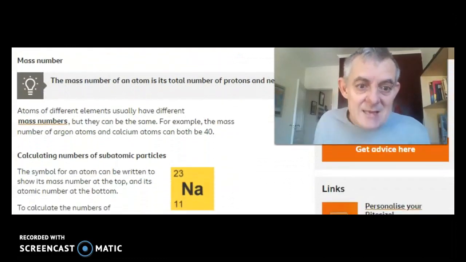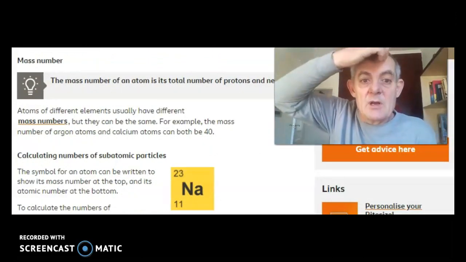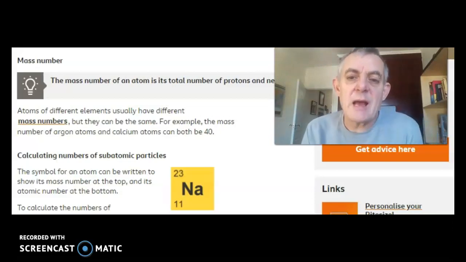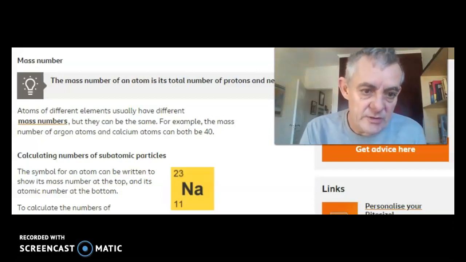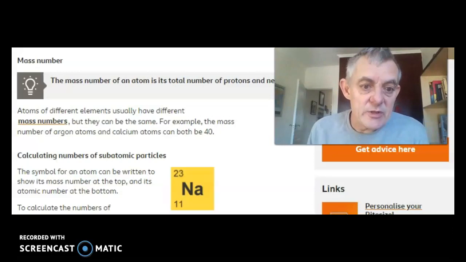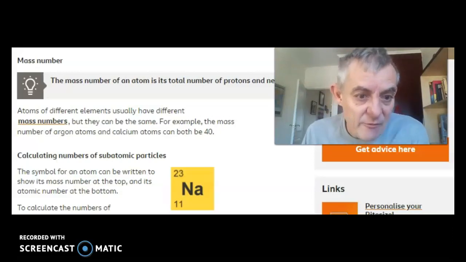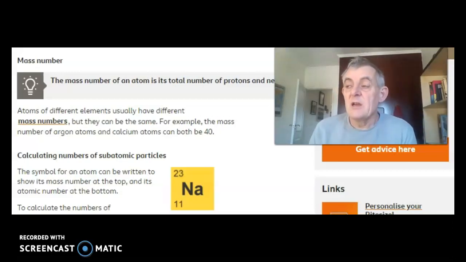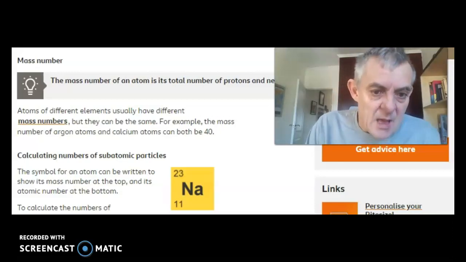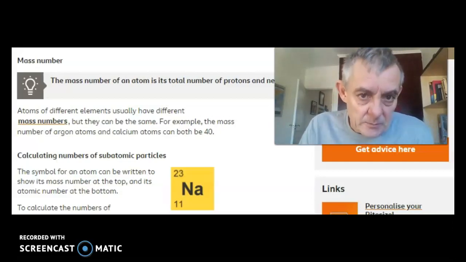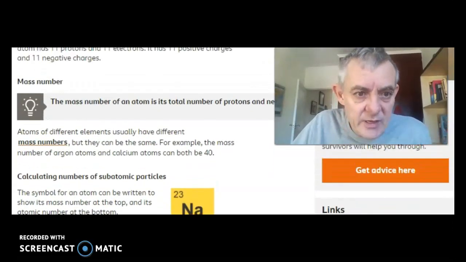Okay, the mass number is the number of an atom. It's the total number of protons and neutrons. So atoms of different elements usually have different mass numbers, although they can be the same. For example, the mass of argon atoms and calcium atoms can both be 40, based on the number of neutrons that are in the atom. But now let's look at sodium, for example. Okay, just going back to the example here.